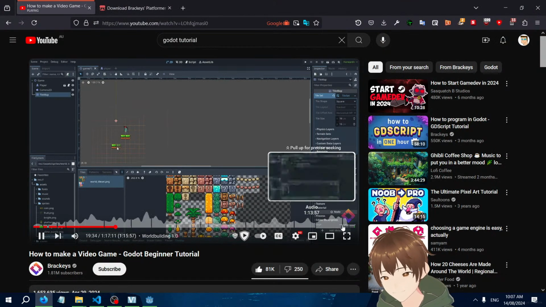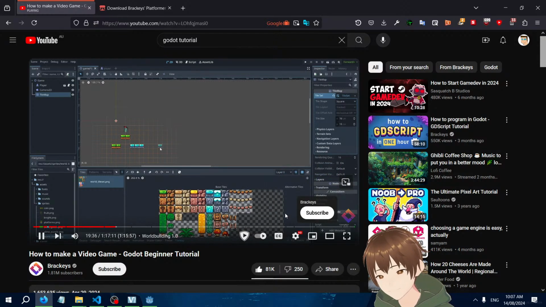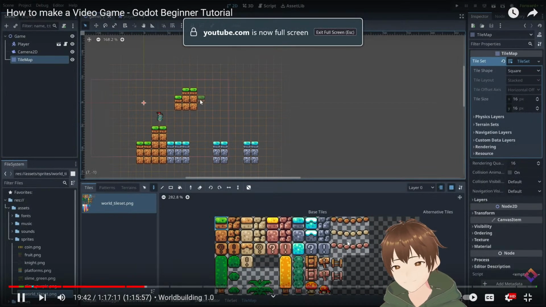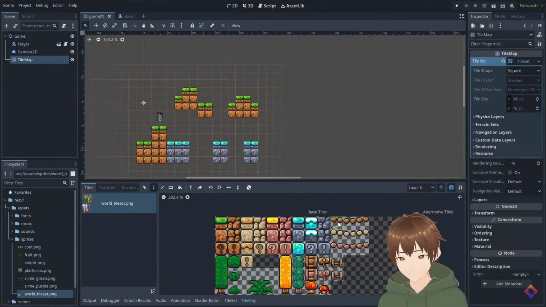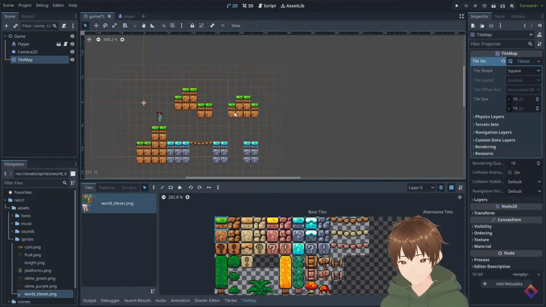Fast forward through me drawing out the level here. As you can see, I begin by blocking out the most essential game parts, leaving in room for gameplay objects like moving platforms and enemies. And then only once I'm finished with that, I start decorating. The trick here is that you can select multiple tiles at once to paint in more than one, and you can always go into select mode in order to select large chunks and move them.